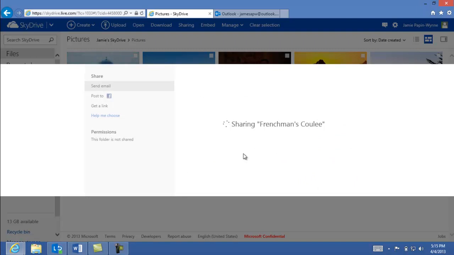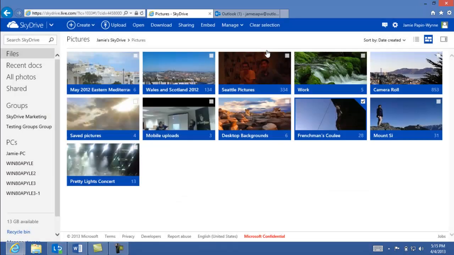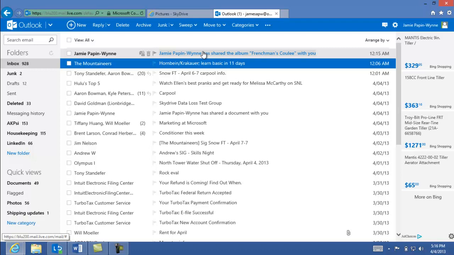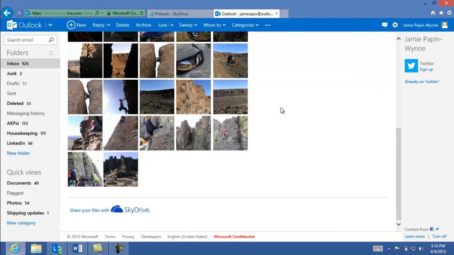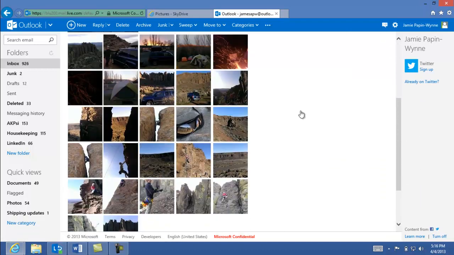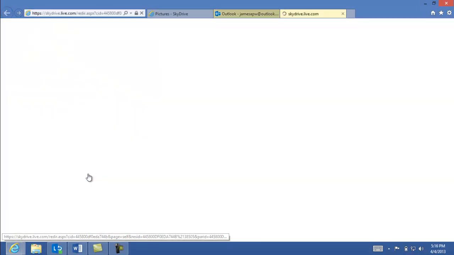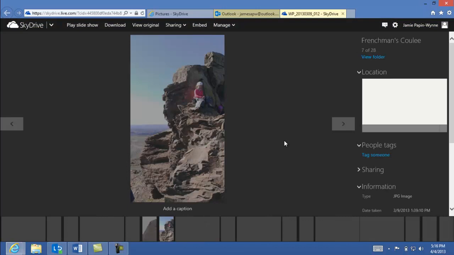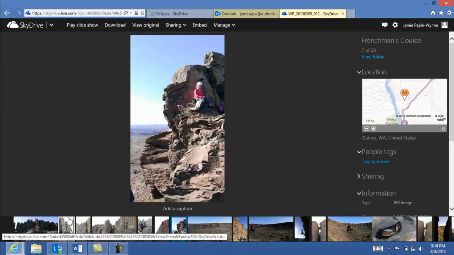And instead of it just showing up as a link or with the icon of a folder or something like that, you're going to see, there we go, it's just come through. It's actually going to display the whole album as thumbnails, which is pretty exciting. And I can click on any one of these photos. It'll pull up straight into SkyDrive, and it'll pull up the whole album as well.